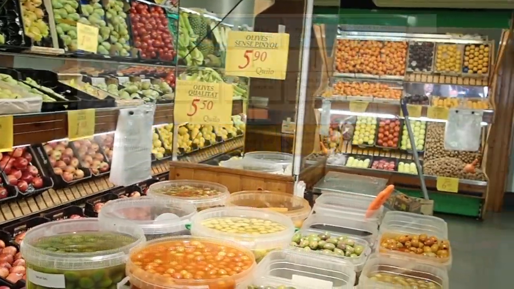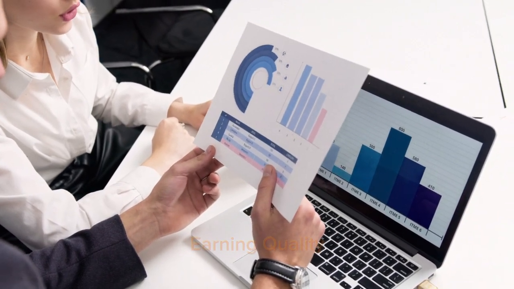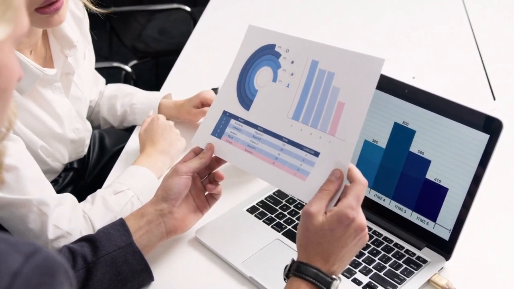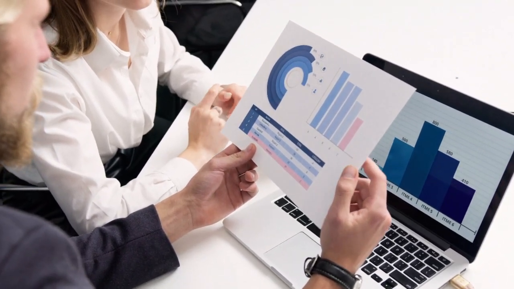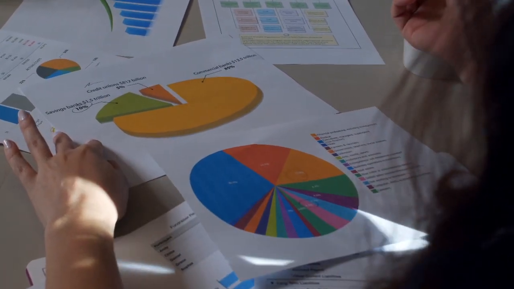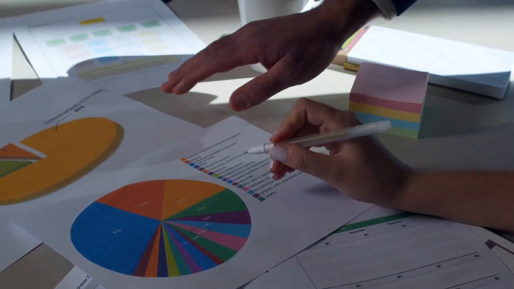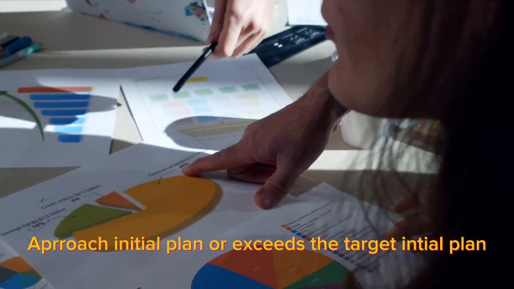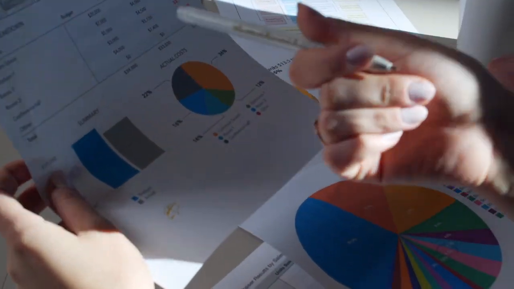Earning quality. Profit quality is the amount that can be consumed in one period by keeping the company's capabilities at the beginning and end of the period the same. Profit quality is a measure to match whether the profit generated is the same as what was previously planned. The quality of profit is higher if it approaches the initial plan or exceeds the target of the initial plan. It can be divided as follows.